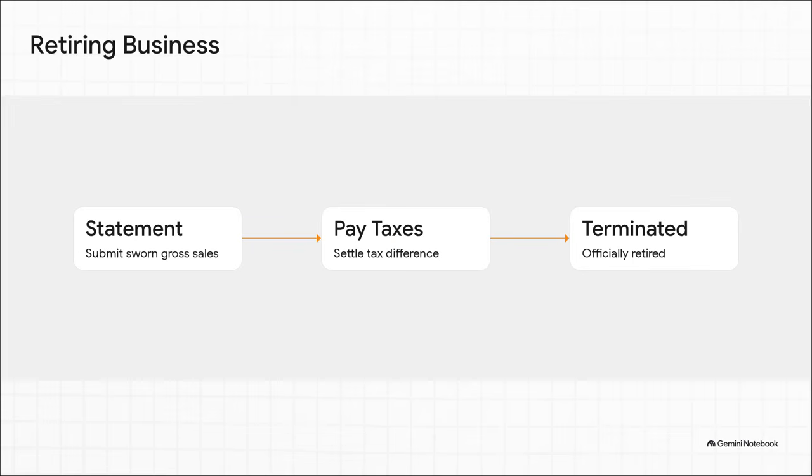And to wrap things up, what happens when a business decides to close up shop? You can't just lock the doors and ghost the government. There is a strict sequence to legally retire a business. First, you have to submit a sworn statement of your gross sales or receipts for the current year. Second, you must settle the tax difference for that current year's gross sales. Believe me, local governments will always collect their final dues before letting you go. Only after that tax is fully paid is the business officially considered retired or terminated.